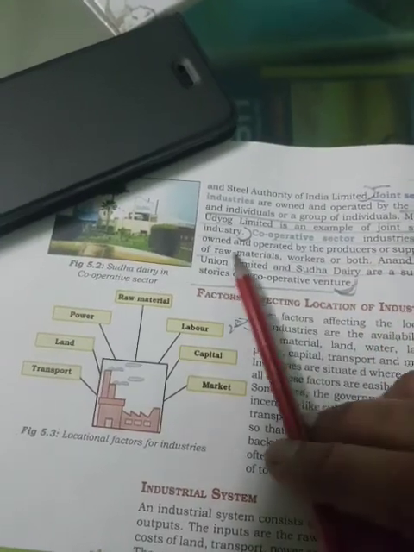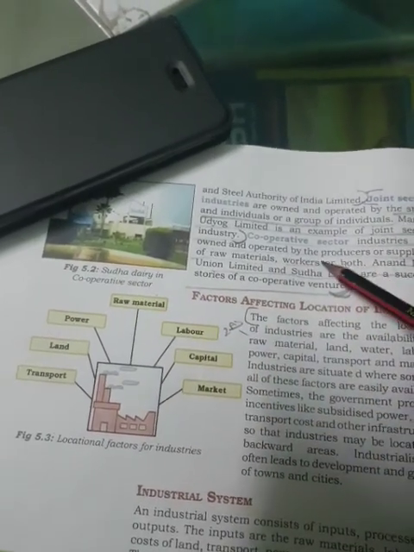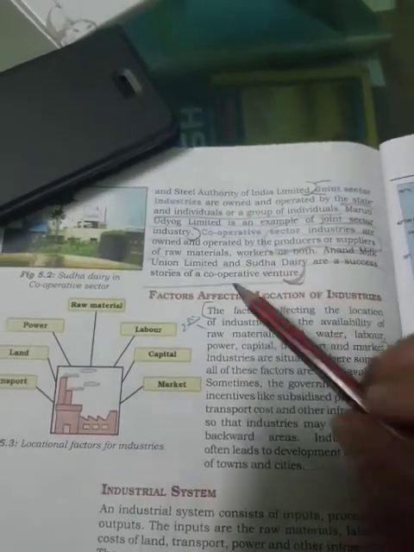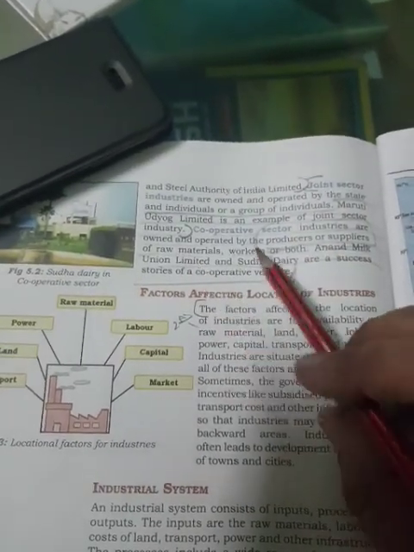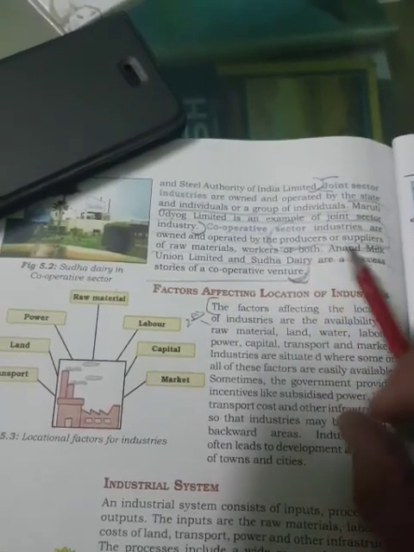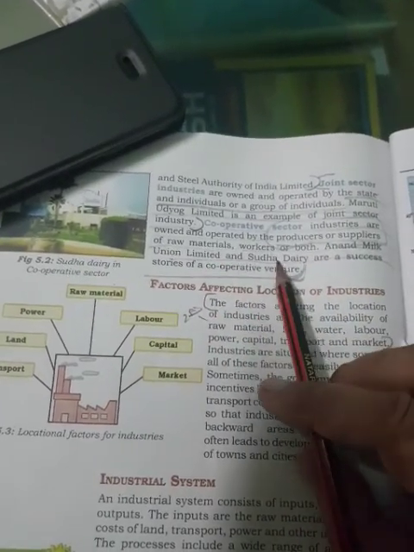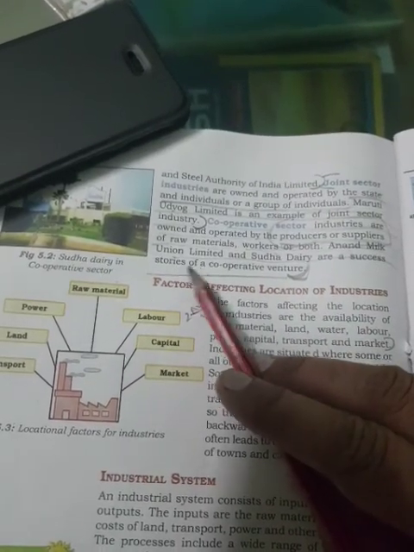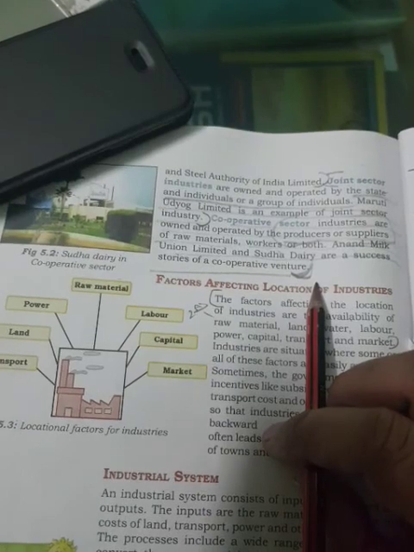Cooperative sector industries are owned and operated by the producers or suppliers of raw material, workers, or both. Anand Milk Union Limited and Sudha Dairy are the success stories of the cooperative sector.